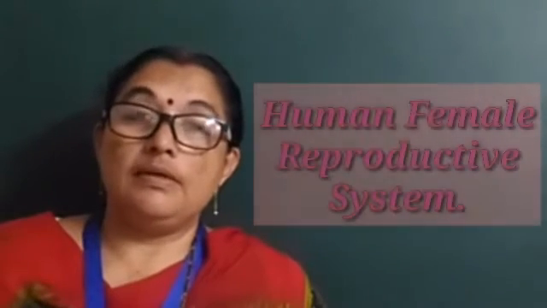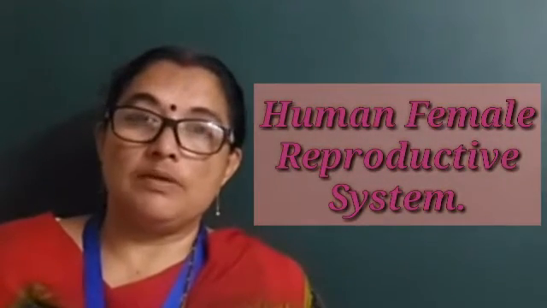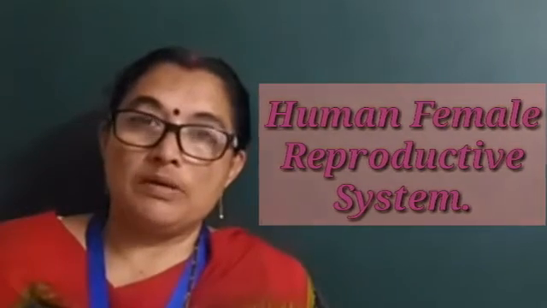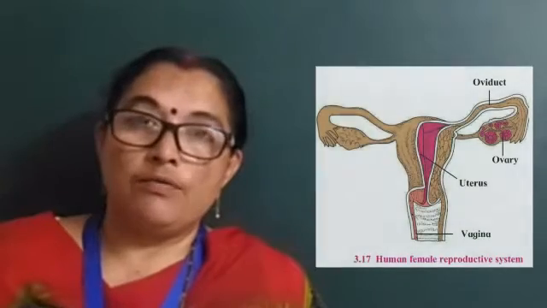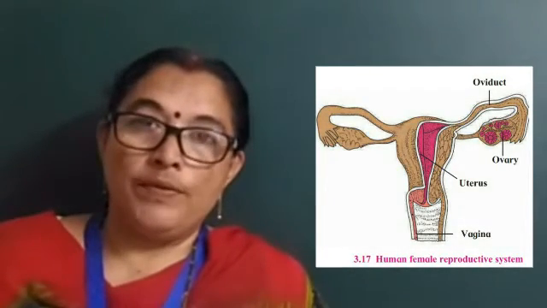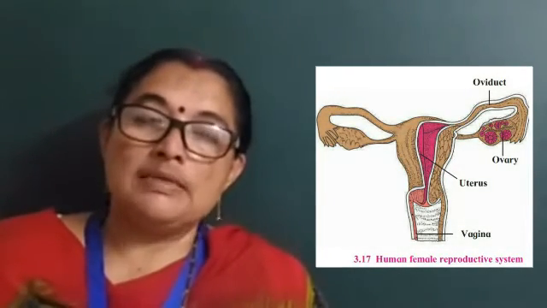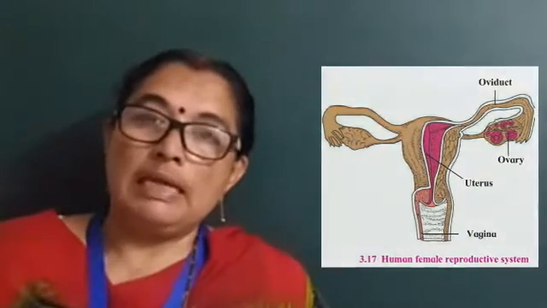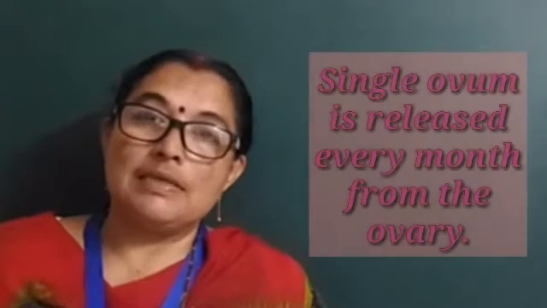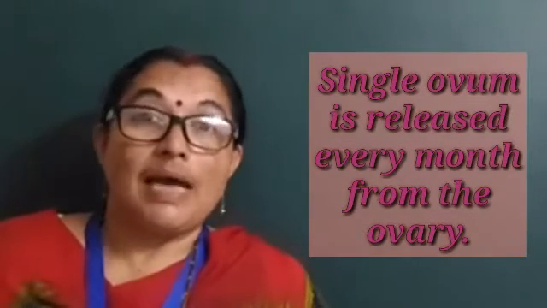Now we will see regarding the human female reproductive system. The human female reproductive system is made up of a uterus, a pair of ovaries, a pair of oviducts and a vagina. It is completely located inside the body in the abdominal cavity. Now every month from the ovary a single ovum is released. That means from either of the ovaries.